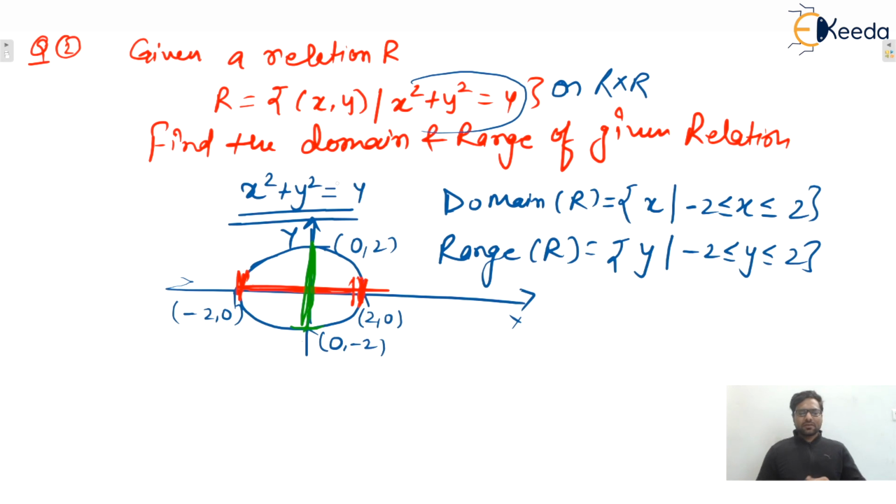So in the next lecture, we'll see the operations on relations. What are the operations allowed on relations? What are the representations of a relation? How can a relation be represented? Various methods are there to represent any relation, like the listing method, statement method, set builder method, matrix method, graphical method, and arrow diagram. So we will see all these types of representation of a relation in the next lecture.